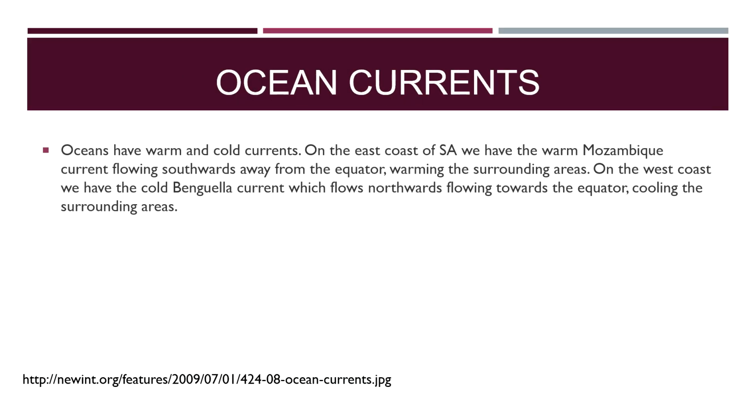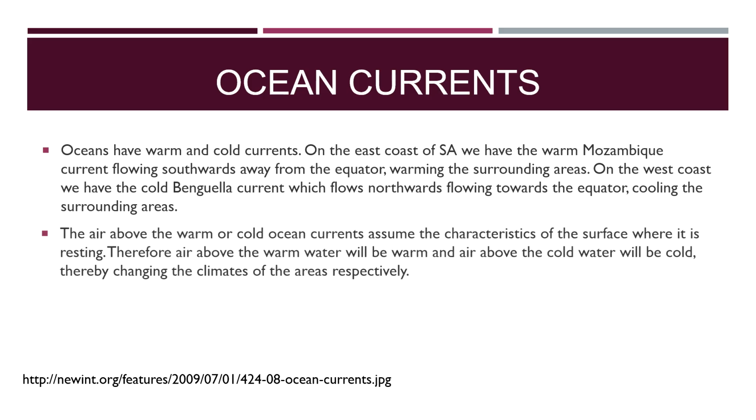Then you also have your ocean currents. So oceans have warm and cold currents. On the east coast of South Africa, we have what is known as the warm Mozambique, or also the warm Agulhas. And this is a current flowing southwards away from the equator, warming those surrounding areas. Whereas on our west coast, we have what is known as the cold Benguela. This is a current which flows northwards, flowing towards the equator, and it cools down those surrounding areas.